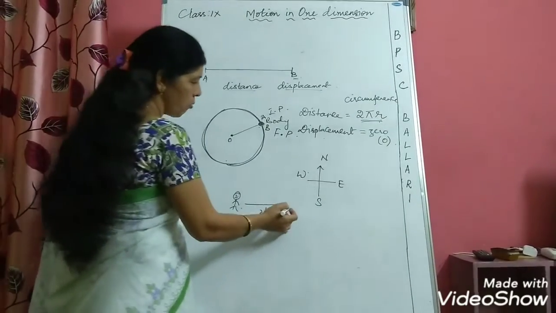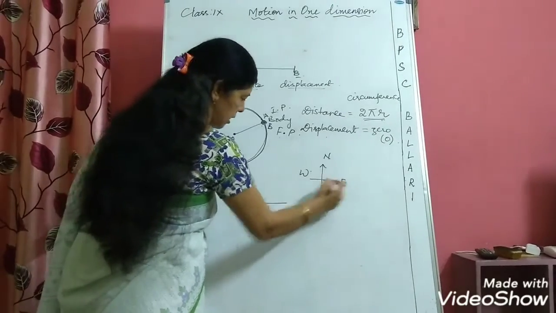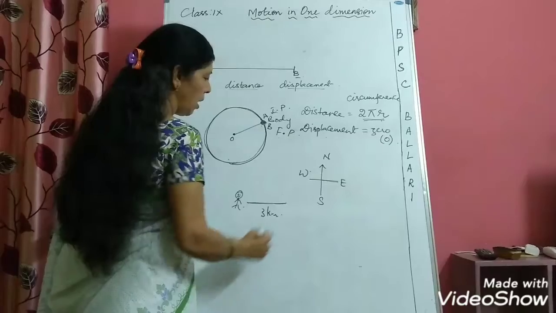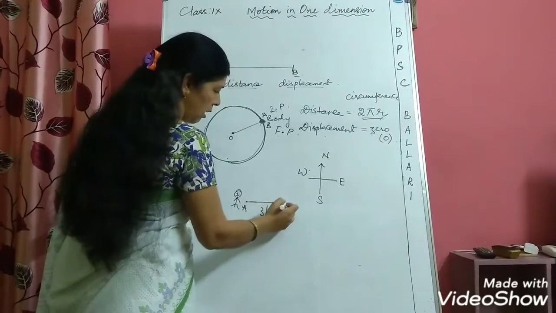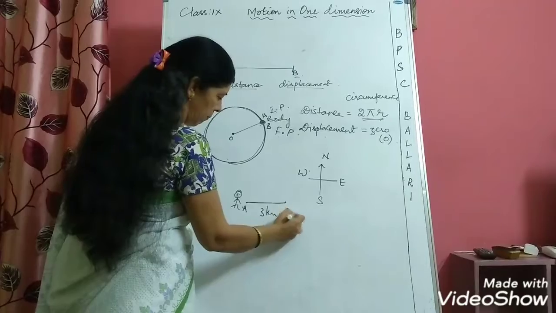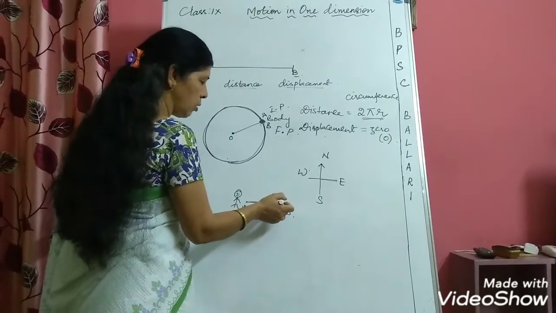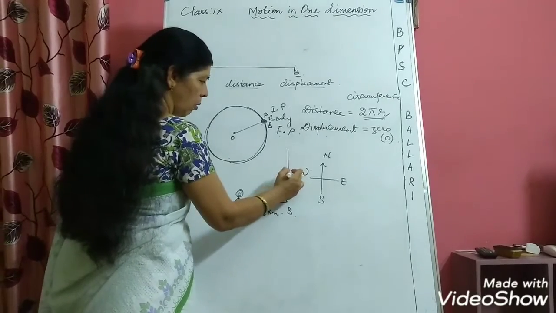In which direction is he walking? You can make out that he is walking towards east. Let A be the starting point of the man. When he reaches B, he will change his direction. He will turn towards his left and he will walk 4 kilometers.